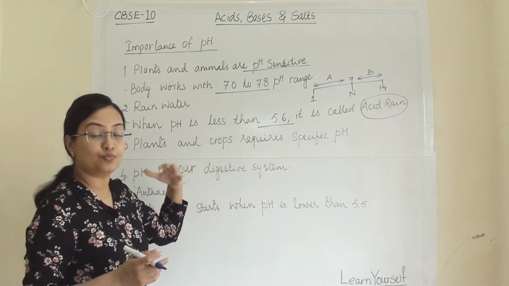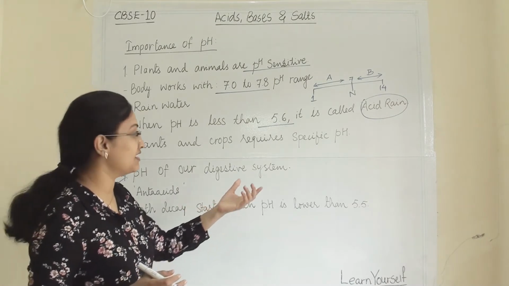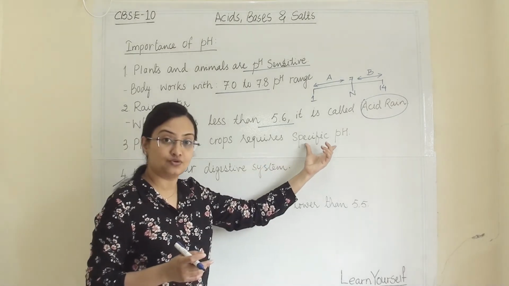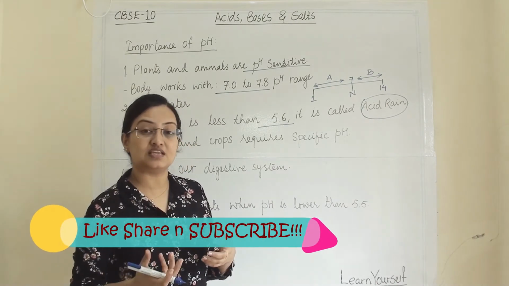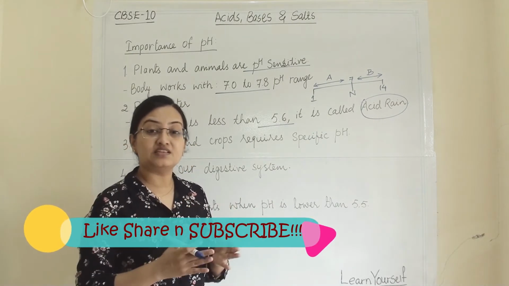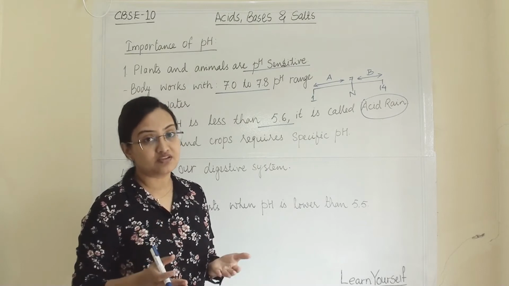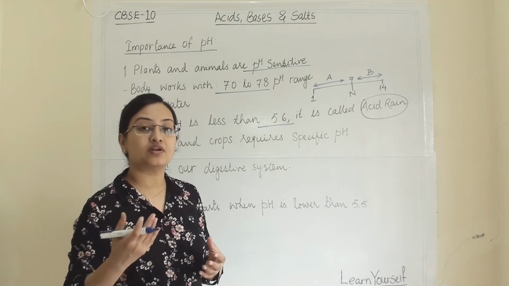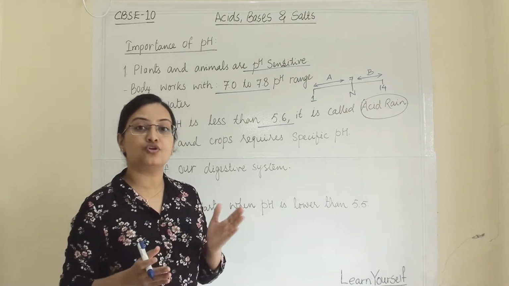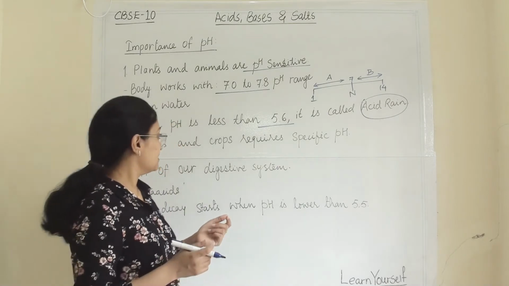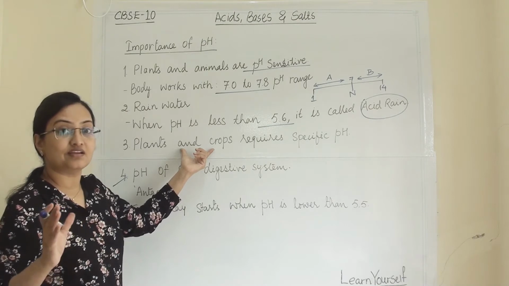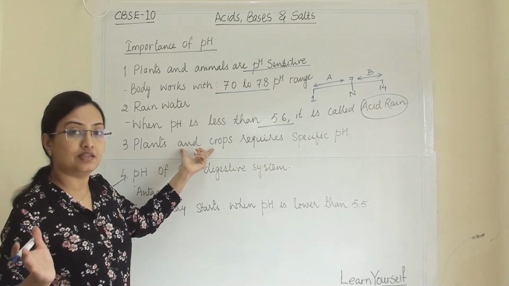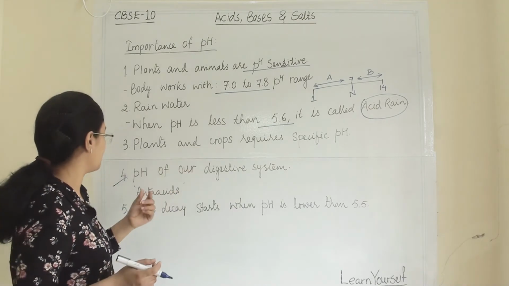To maintain the pH, there are certain treatments which farmers use. They treat their soil with some basic compound to maintain it in a certain pH range. It should not be too acidic or too basic, so that it is suitable for the crop and gives healthy growth.